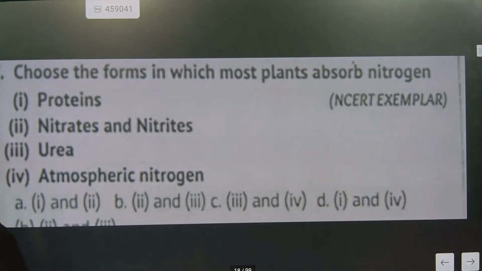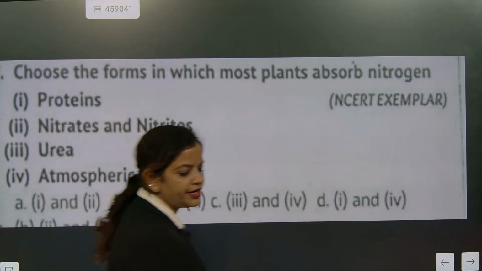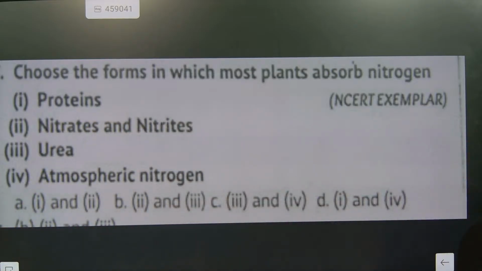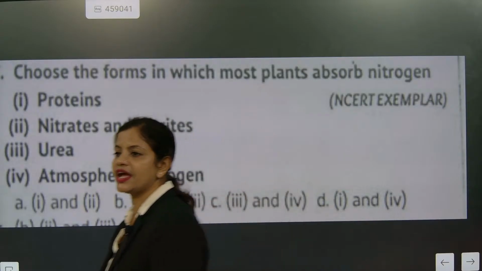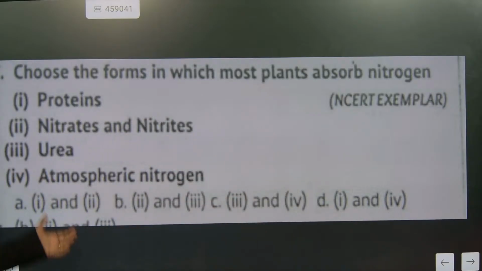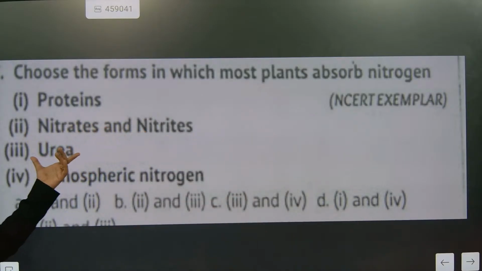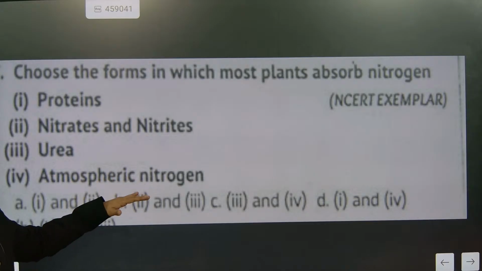We'll go for this one. We will answer this one, but we have to check it out because I need to discuss this question. This is an important question. It is an NCERT example question, a CBSE example set question. Now look: choose the form in which most plants absorb nitrogen. Plants will not absorb protein directly. They will never absorb nitrogen directly. Then how are they absorbing? Nitrates and nitrites. Urea and atmospheric nitrogen are also not absorbed.